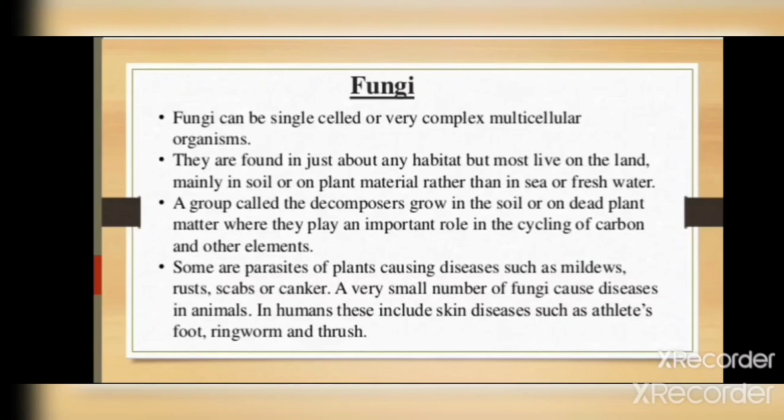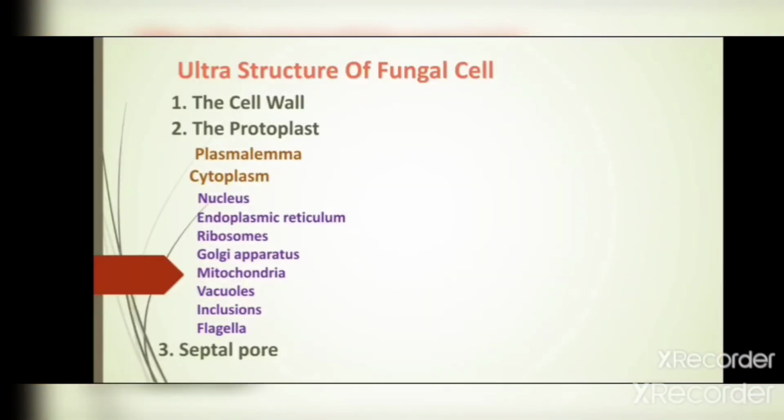Some fungi are parasites of plants, causing diseases such as mildew, rust, scab and canker, and a very small number of fungi cause disease in animals. In humans, this includes skin diseases such as athlete's foot, ringworm and thrush. Fungi are parasites because they do not contain chlorophyll, so they do not make their own food, so they are dependent on another organism.